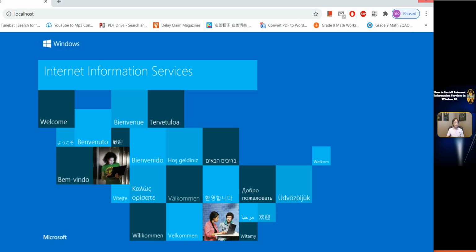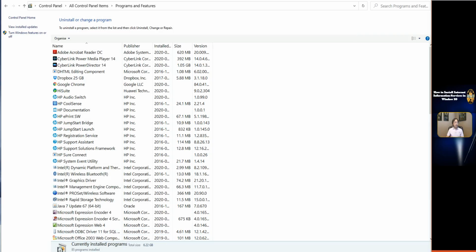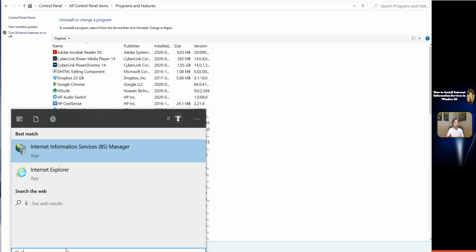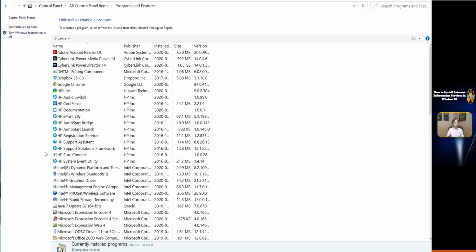Click the Search icon on the bottom. Type in IIS. In the best match, you can see there is the app of Internet Information Services. Click it and click Group By.